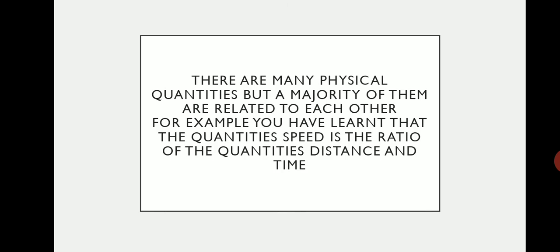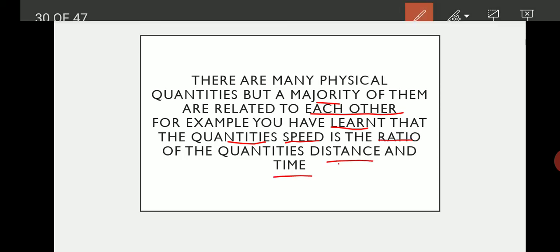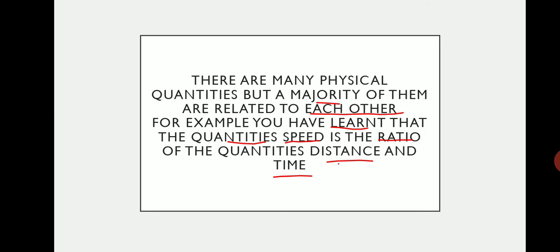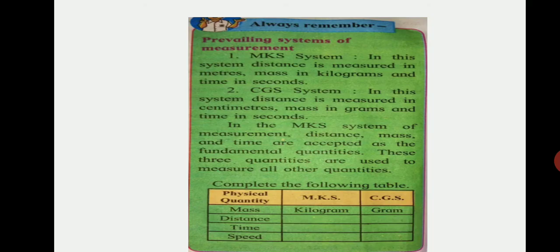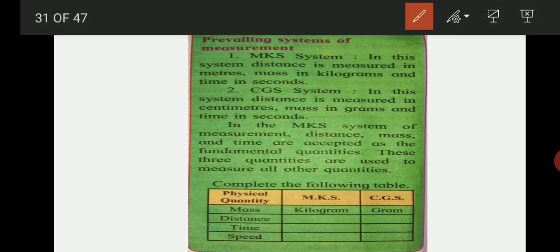There are many physical quantities, but a majority of them are related to each other. For example, you have learned that the quantity speed is the ratio of the quantities distance and time. Okay. Now students, you have to always remember these, what we are going to study now: prevailing systems of measurement. Now we are going to see the units in the MKS system and CGS system.